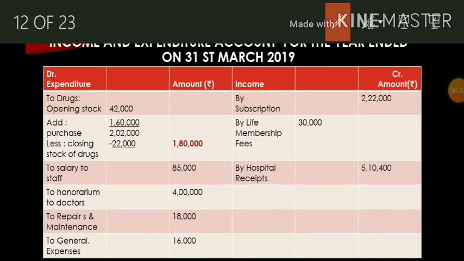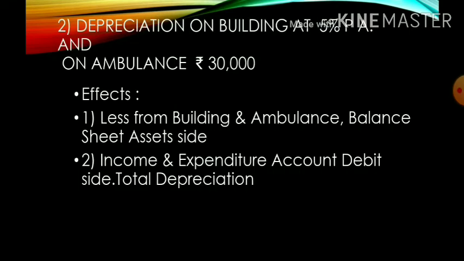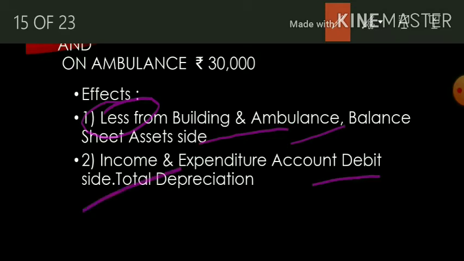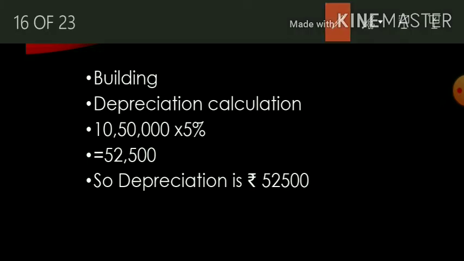So you can see here our less closing stock. Our drugs consumed during the year is 1 lakh 80,000. Now depreciation on building at 5% per annum and ambulance 30,000. So less from building and ambulance. Then on the income expenditure account debit side, we can calculate the depreciation.